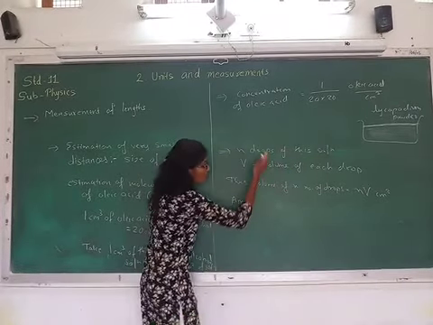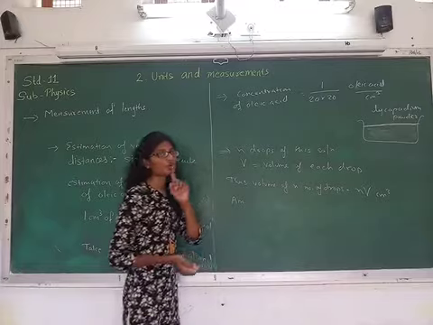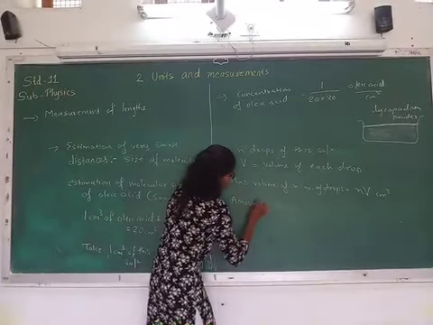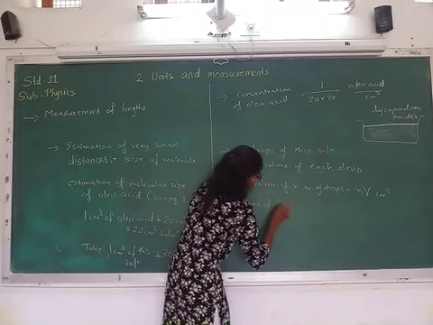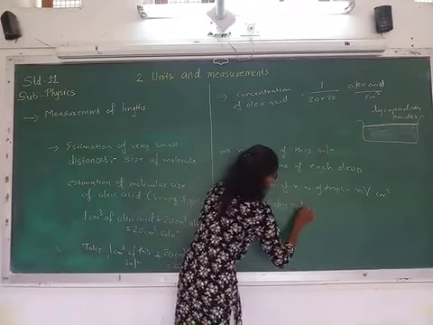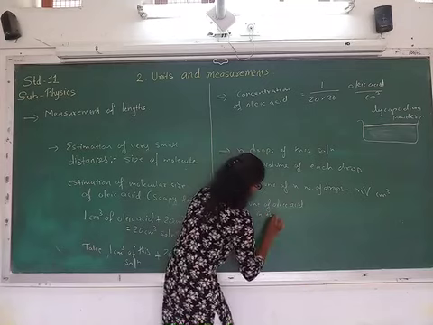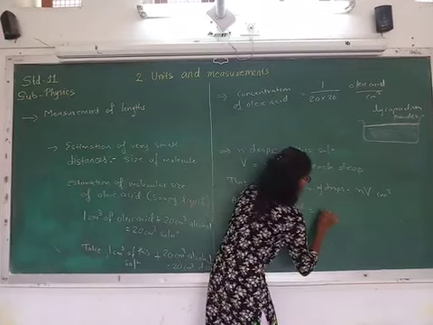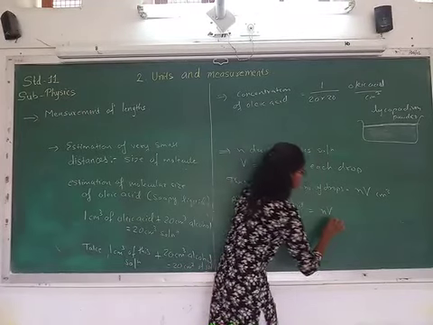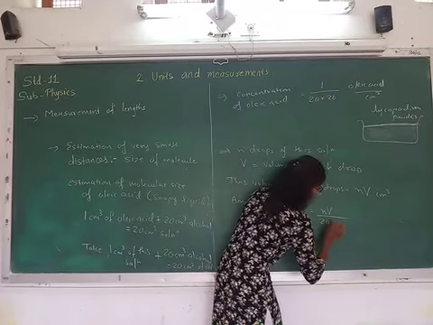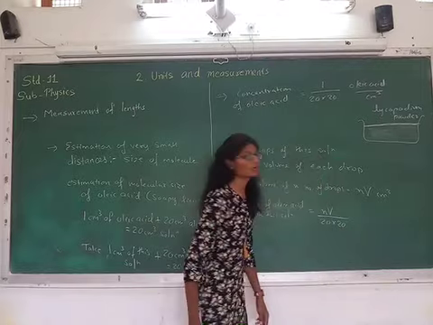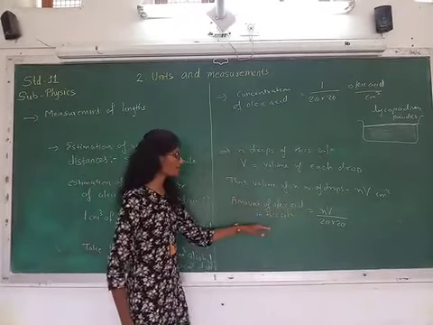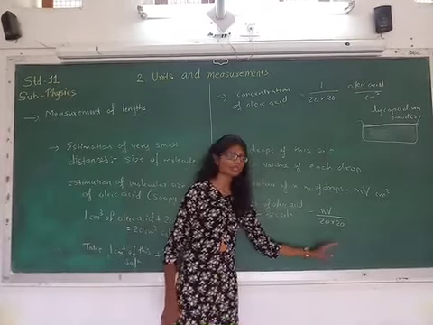So if you are taking n number of drops and the volume of one drop is V, then the amount of oleic acid in this solution will be nV upon 20 into 20. Okay, so we got the amount of oleic acid in this solution, right?